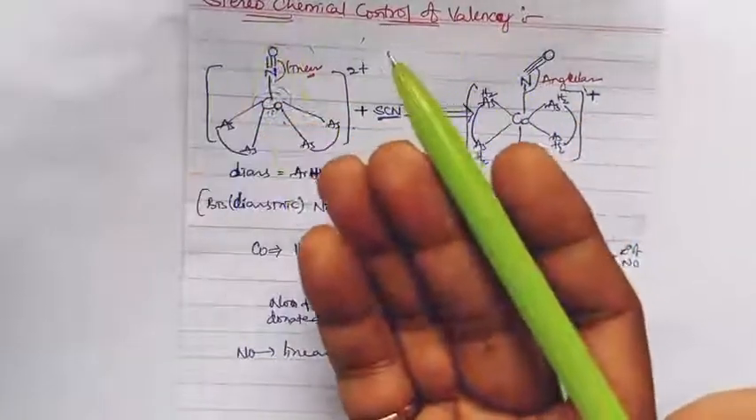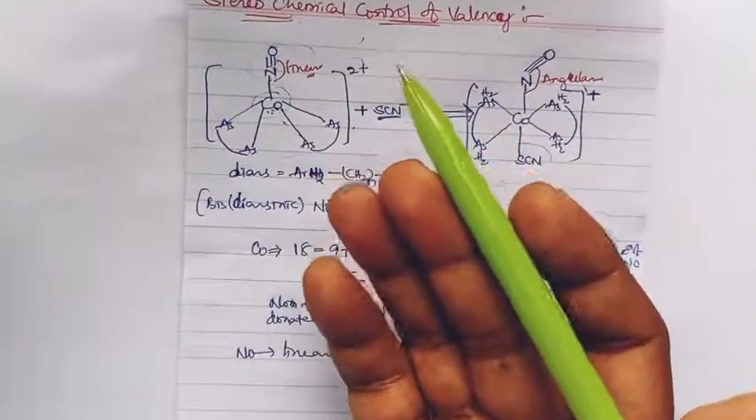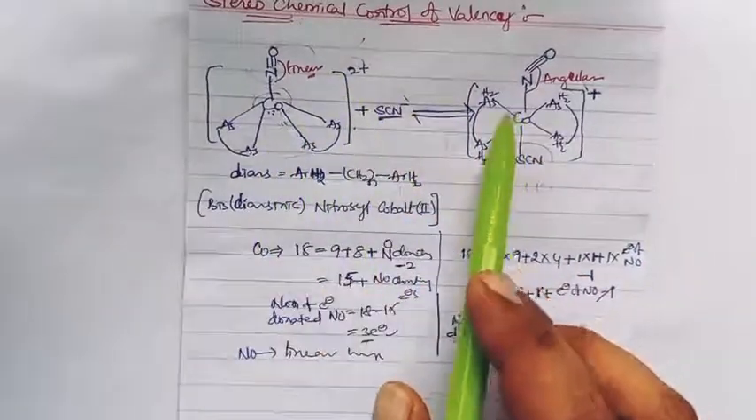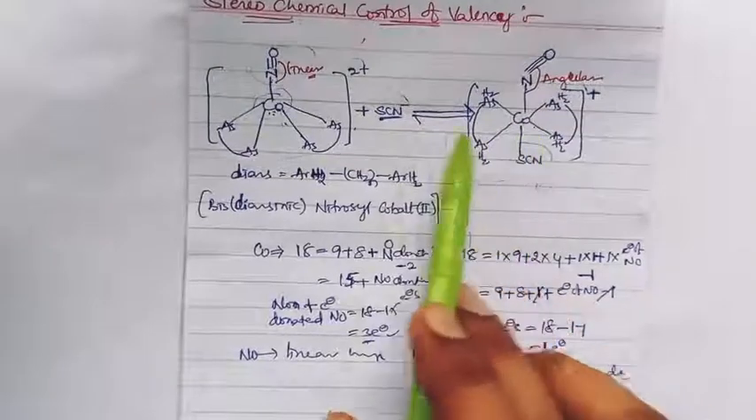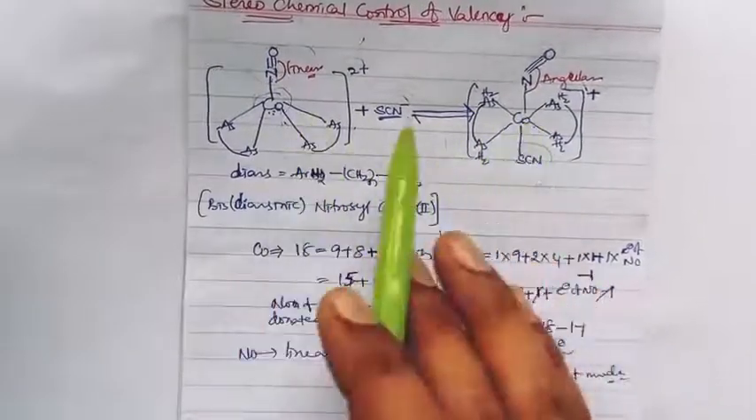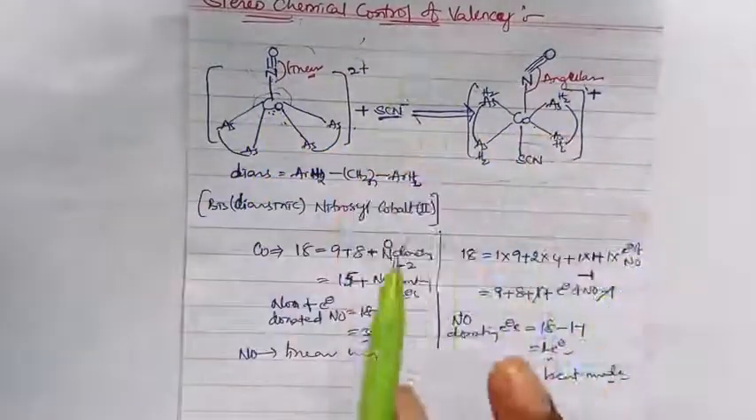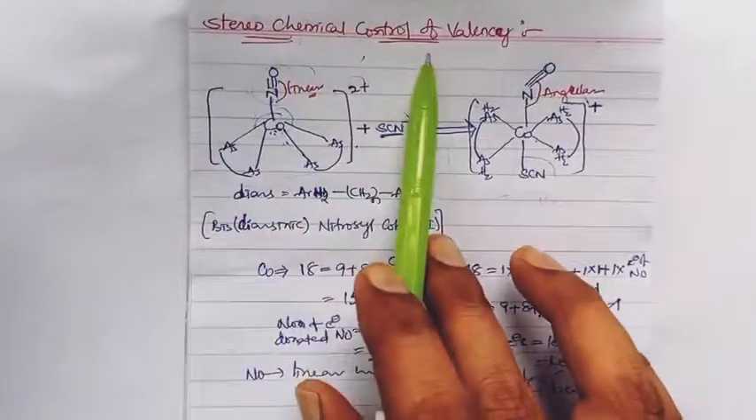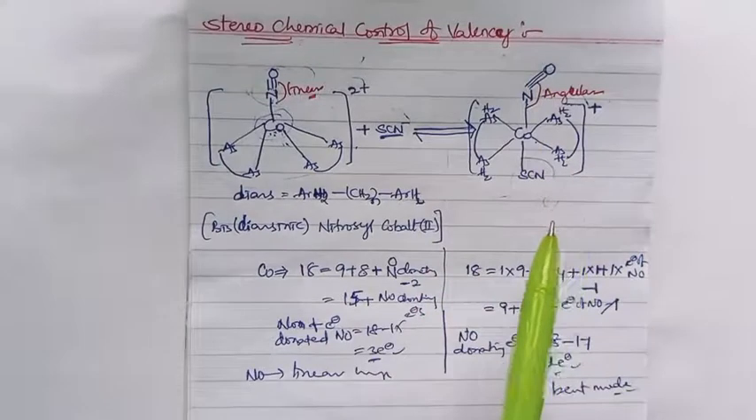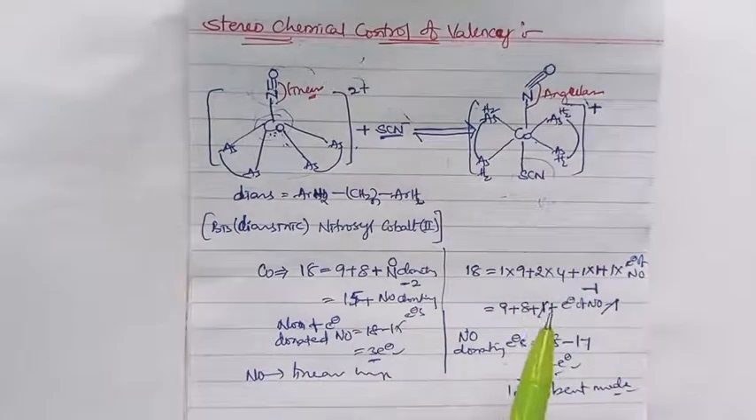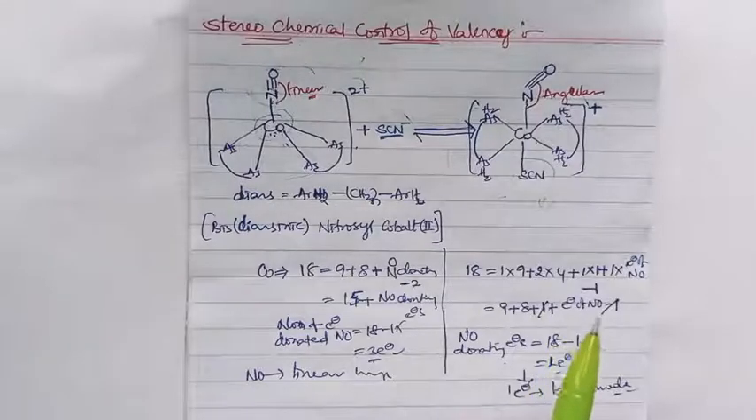This particular change in the structural aspect depends upon the metal valency, electron density. That's how the whole concept is termed stereochemical control of valency. So this is how the structural aspects of nitrosyl complexes work. Hope these videos are helpful in learning. Thank you.